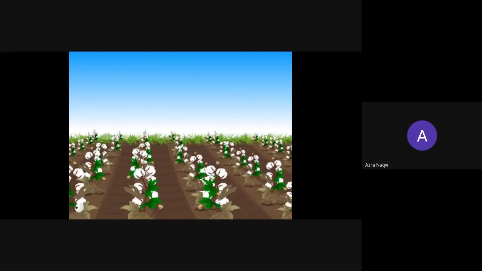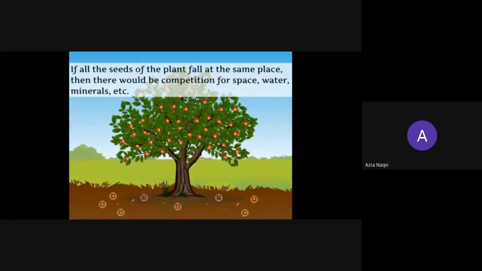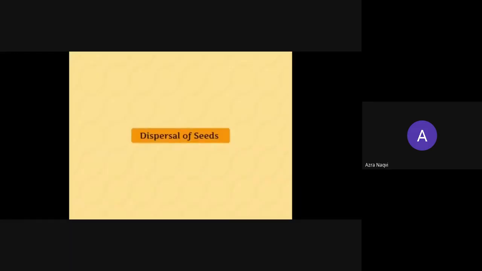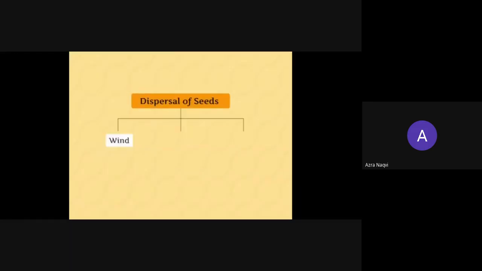Now you can see that wind is blowing, and these are the plants of cotton. So it will also move. Just below the parent plant, if seeds fall down, they have to compete for their growth. They may not grow properly, so we have to depend on the seed dispersal methods, and it can happen in three ways: wind, water, and animals.